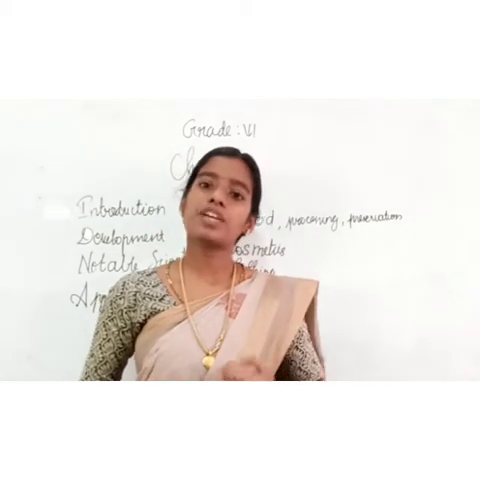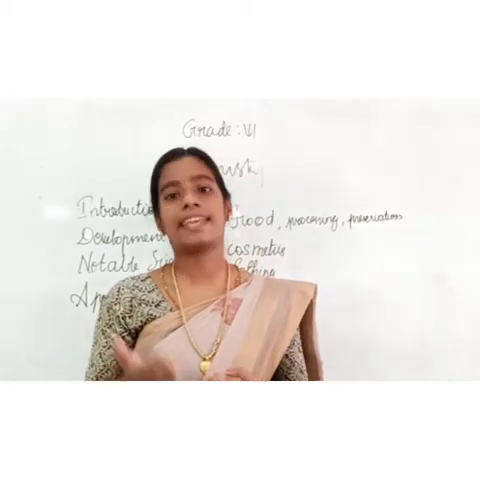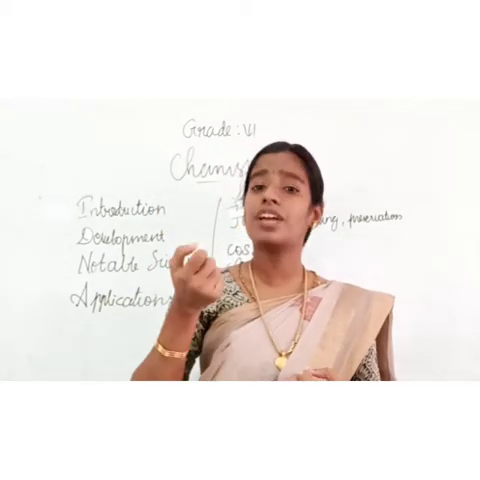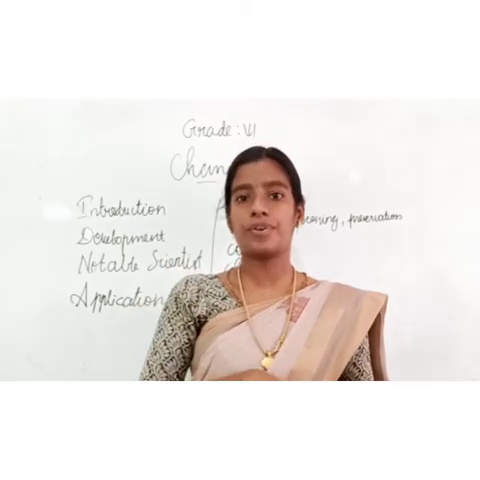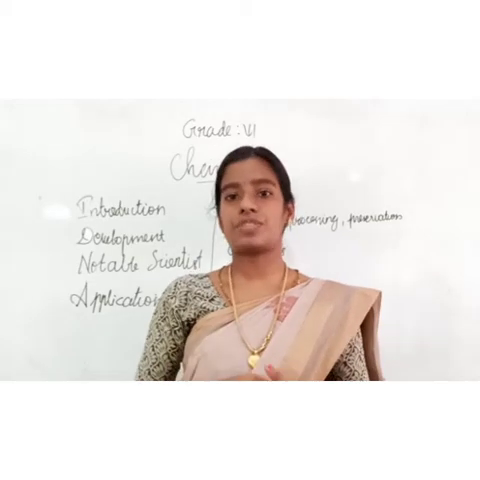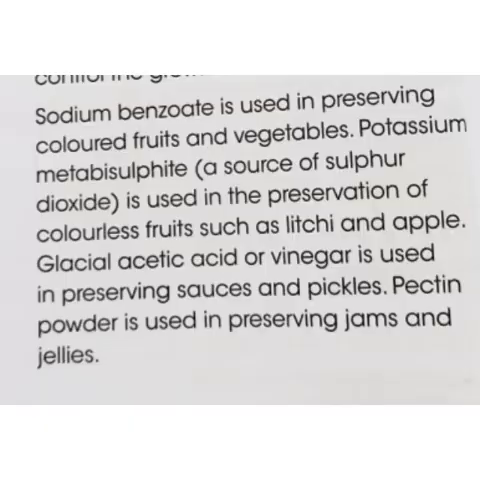To prevent the spoilage of food, delay the decay of food and prevent or stop the growth of microorganisms in the food, we use some preservatives. For example, sodium benzoate is used in preserving colored fruits and vegetables, and potassium metabisulfite is used in preserving colorless fruits like lychee and apple. Then glacial acetic acid or vinegar is used in preserving sauces and pickles, and pectin powder is used in preserving jams and jellies.